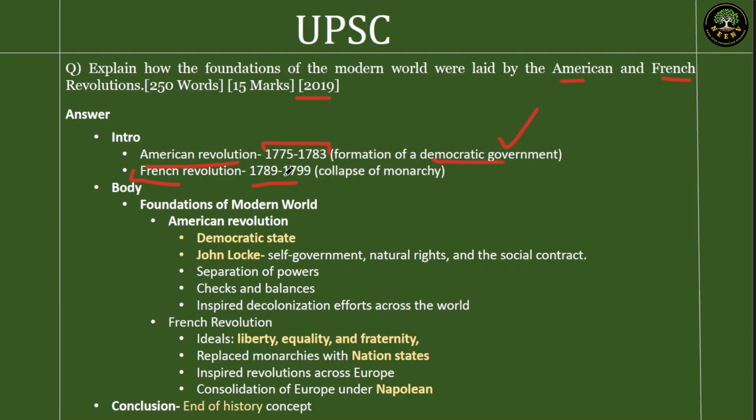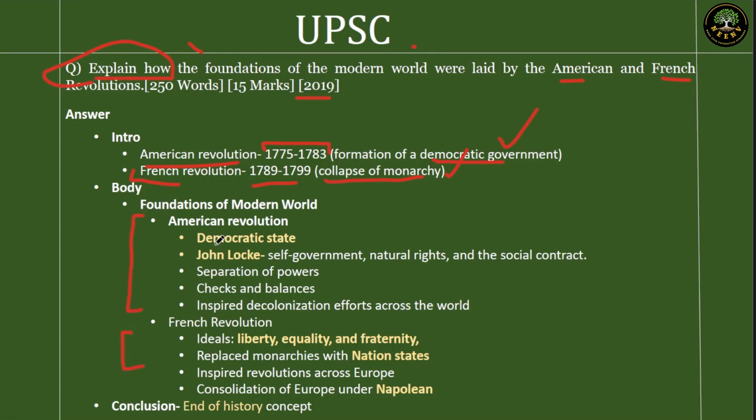After 6 years. And what led to it? It led to the collapse of monarchy in France, Louis XVI. Then the Napoleonic rise happened after that. So foundations of the modern world, that's the perspective in which we have to answer this. We just have to explain how. So we'll divide it twofold. One is the American Revolution, second is the French Revolution.